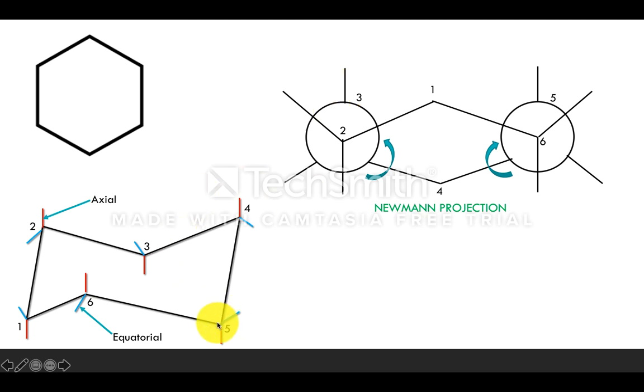In the same manner, this is the fifth carbon, which is the rear carbon. So here also 2 hydrogens are attached, right? This is one hydrogen and this is the other hydrogen. So till now clear, right? 2 front carbons, 2 hydrogens attached. 2 rear carbons, 2 hydrogens attached. So what are the other bonds that are attached to this front carbon as well as the rear carbon?